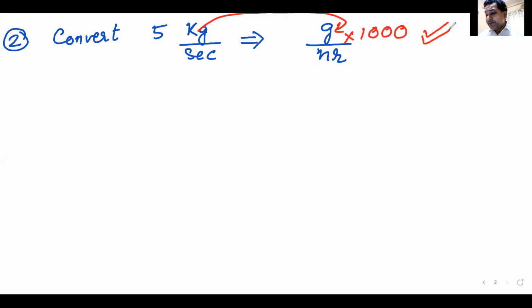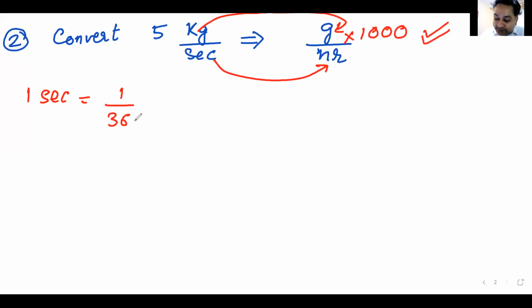You all agree on this step? Yes, we agree on this step. Now, remember, second is in the denominator. Second has to be converted into hours. 1 second is how many hours? 1 second is 1 by 3600 hours.